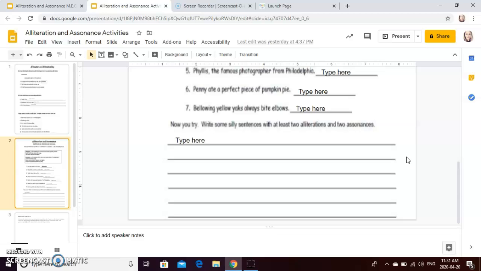And at the bottom, you're going to write some silly sentences. Try to make sure that you have at least 2 examples of alliteration and 2 examples of assonance. So you can either have 2 sentences where one of them is just alliteration and the second one is assonance, or you can do 4 sentences, whatever you want to do. But you should have at least 2 sentences here, 1 representing alliteration and 1 representing an example of assonance.